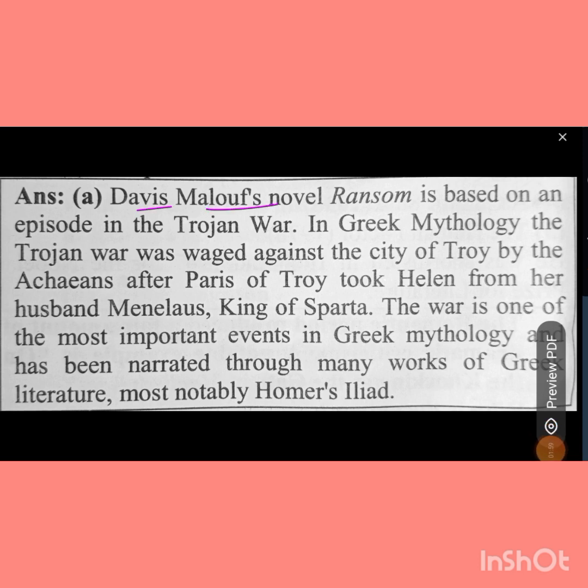David Malouf's novel Ransom is based on an episode in the Trojan War. In Greek mythology, the Trojan War was waged against the city of Troy by the Achaeans after Paris of Troy took Helen from her husband Menelaus, king of Sparta. The war is one of the most important events in Greek mythology and has been narrated through many works of Greek literature, most notably Homer's Iliad.